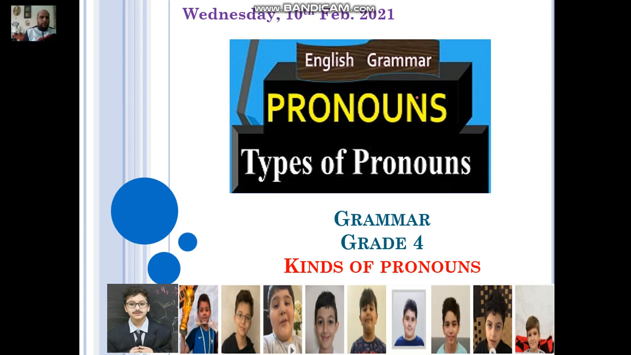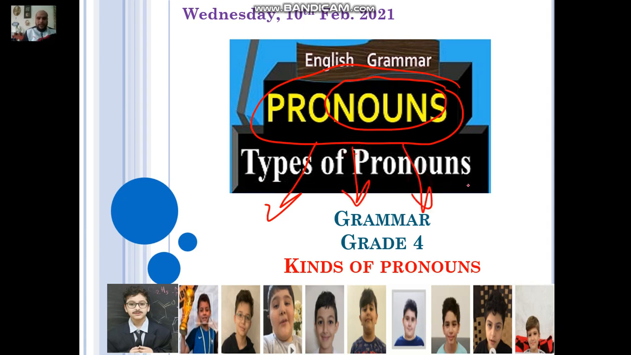First of all, before moving forward, we're going to study the word itself. The word includes the word noun. And we have said before that a pronoun is going to stand or is going to replace a noun. That's why we have the word pronoun. Of course, here you can see that we're going to study the types of pronouns or the kinds of pronouns. We have 4 kinds in grade 4 that we're going to study. Let me remind you of the 4 kinds.